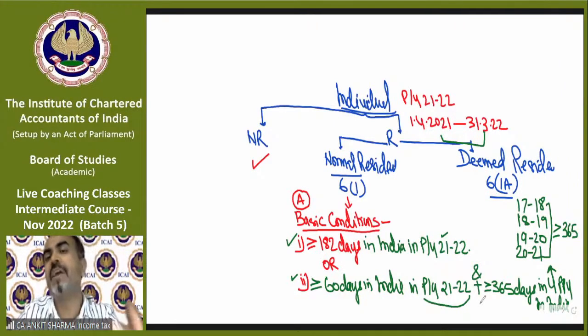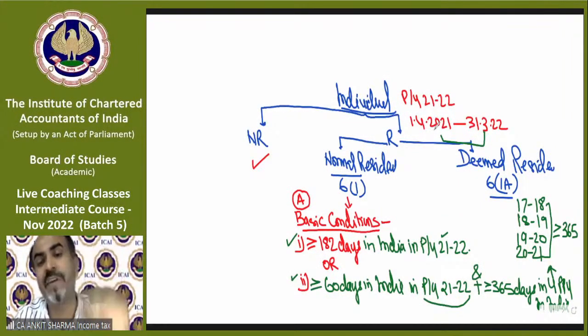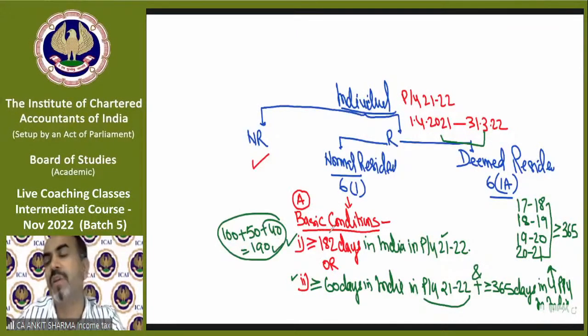You might be in India for 100 days first, then go outside India, then come back into India this year for 50 days, then go outside India again, then come for 40 days. So in aggregate, you are in India for 190 days. This condition will be fulfilled. You can be in continuation also, but there is no restriction like that.